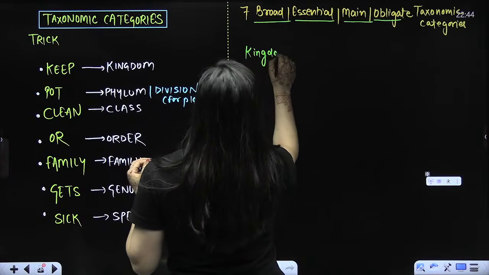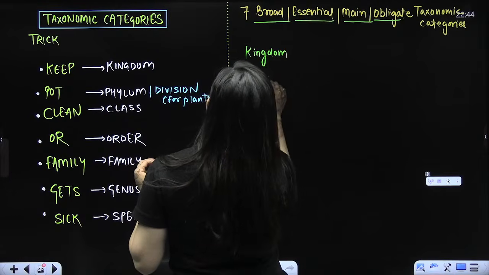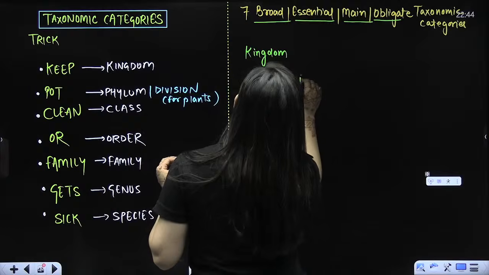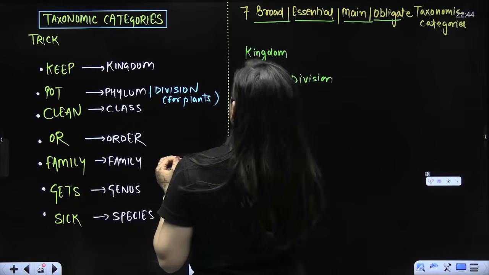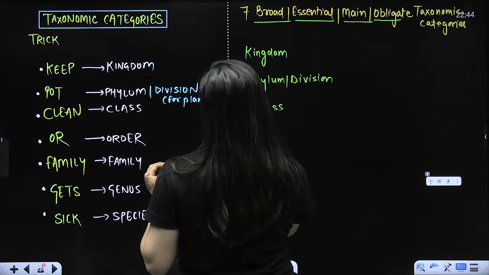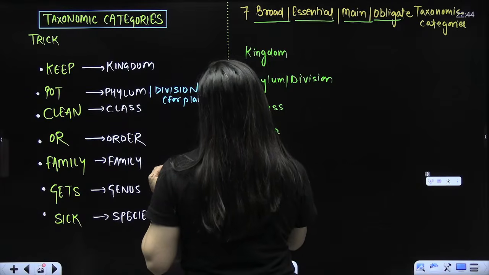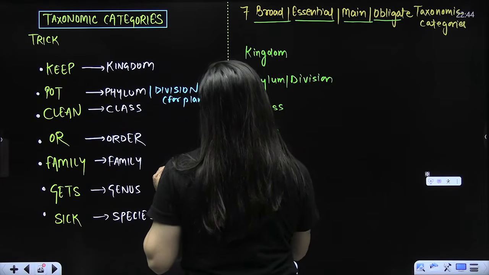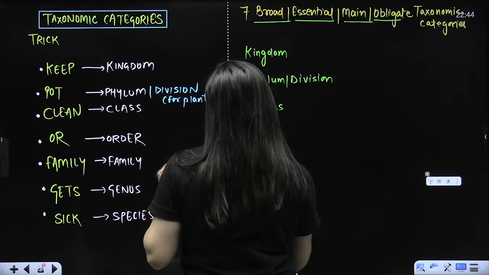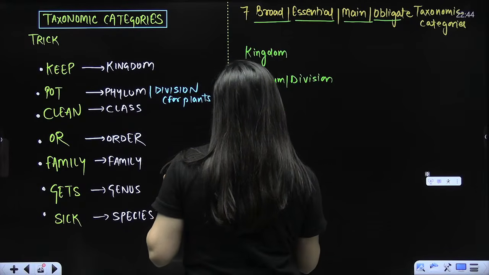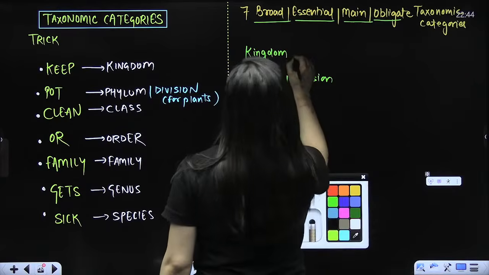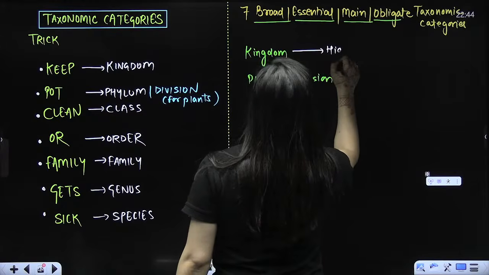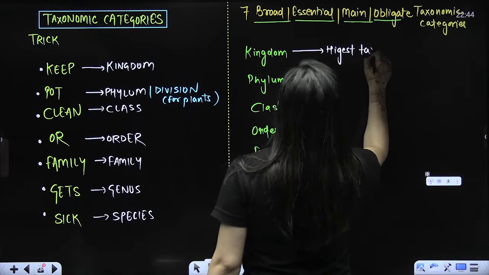So I'm writing it again, beta. Kingdom, phylum. So this phylum in plants, you use the word division for it. Then class, then order, family, genus and species. Am I clear? So this one is the highest taxonomic category.